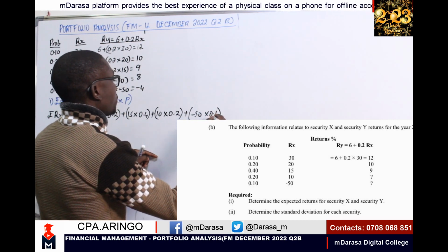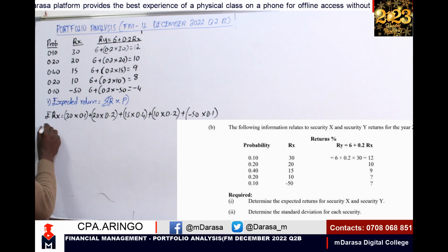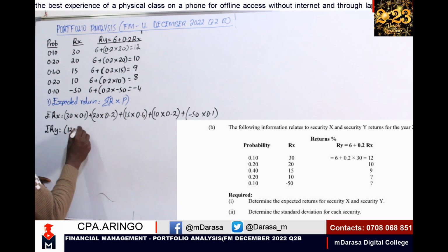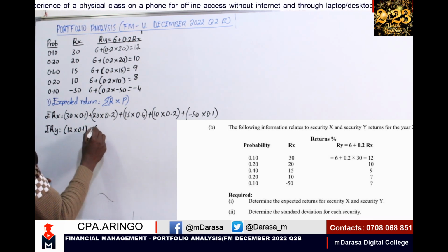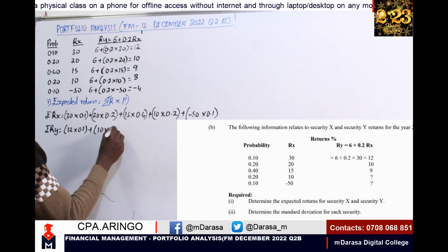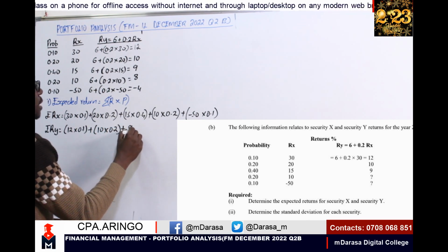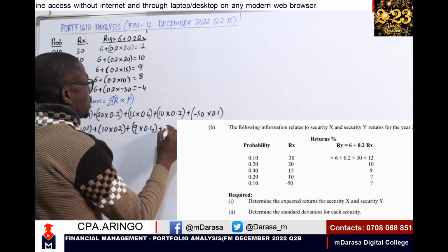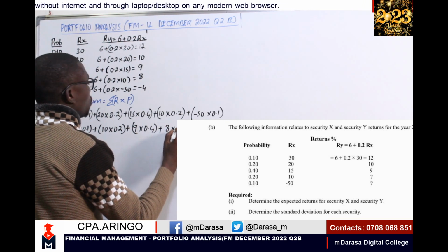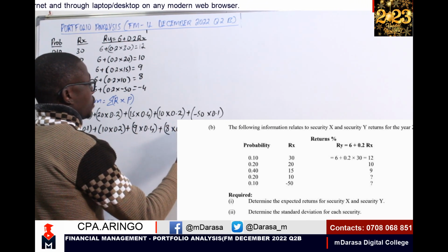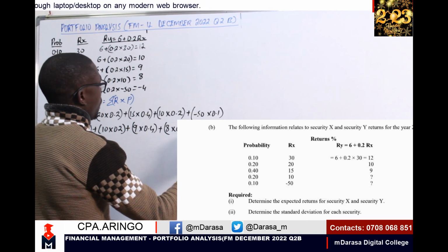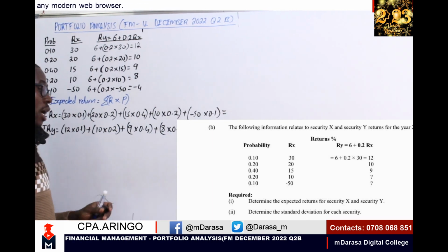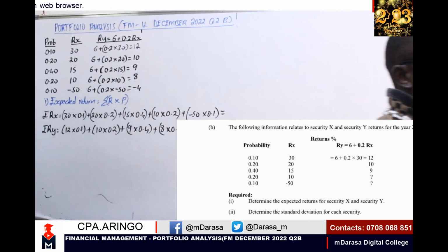times 0.1. Then for expected return of security Y, I'll be having 12 by 0.1. We add, of course, 10 by 0.2. We add 9 by 0.4. We add 8 by 0.2. Lastly, we add minus 4 by 0.1. I know most of you will have gotten this correctly. I need your answers, guys. Work it out quickly.